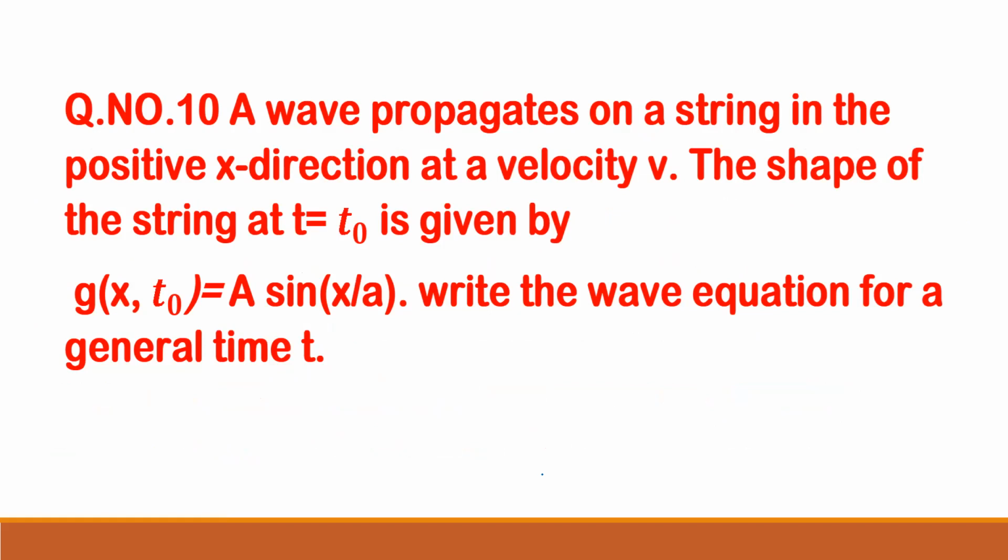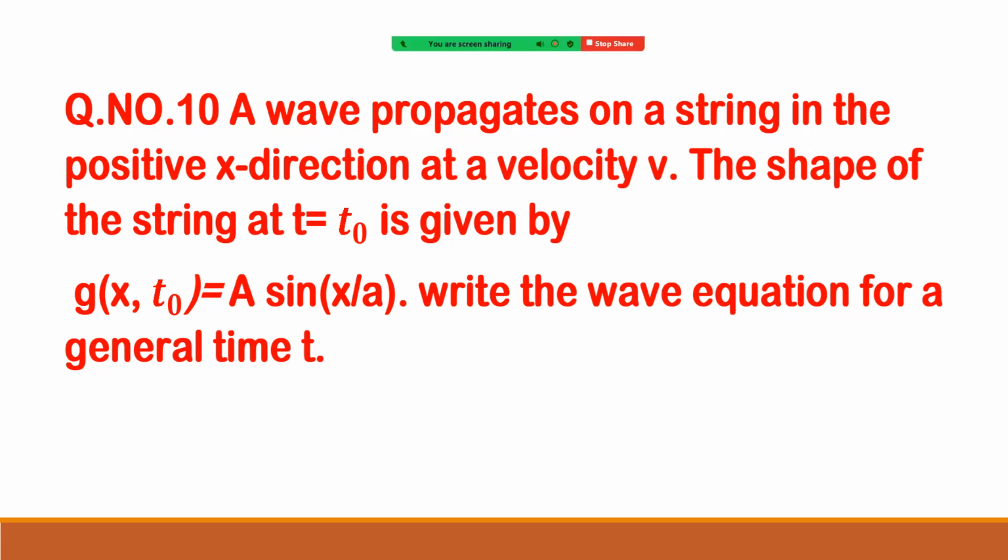See the 10th one. A wave propagates on a string in the positive x direction at a velocity v. The shape of the string at t equal to t naught is given by g of x comma t naught equal to a sine x by a. So same as the previous question, right? Let us see what makes the difference here. In the previous question it was given t equal to 0, it is now t equal to t naught, right?